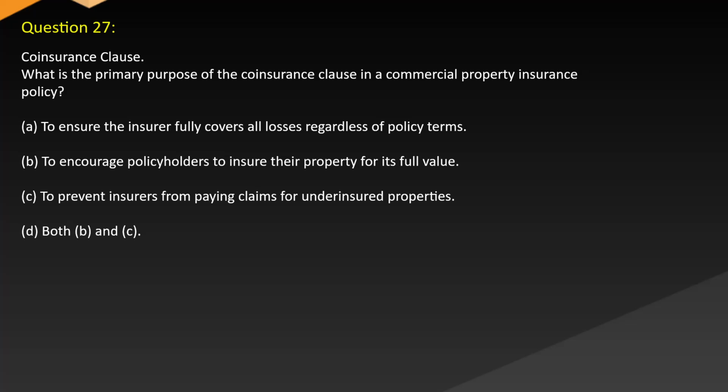Question 27. Coinsurance clause. What is the primary purpose of the coinsurance clause in a commercial property insurance policy? A. To ensure the insurer fully covers all losses regardless of policy terms. B. To encourage policyholders to insure their property for its full value. C. To prevent insurers from paying claims for underinsured properties. D. Both B and C.